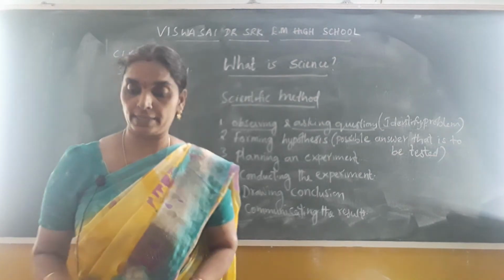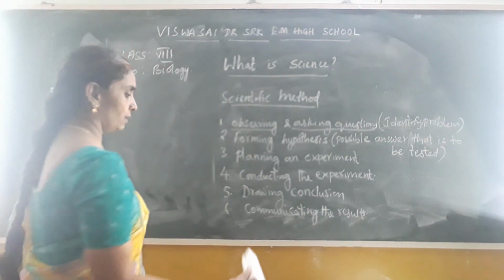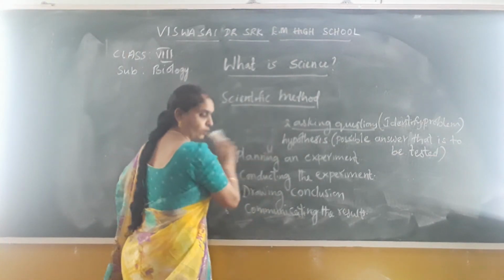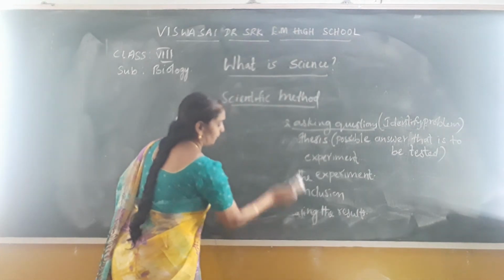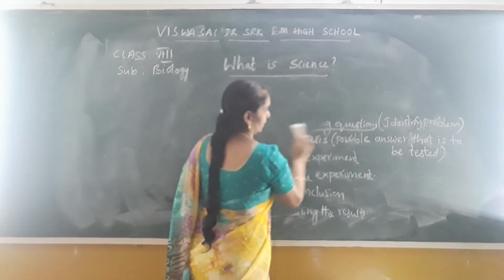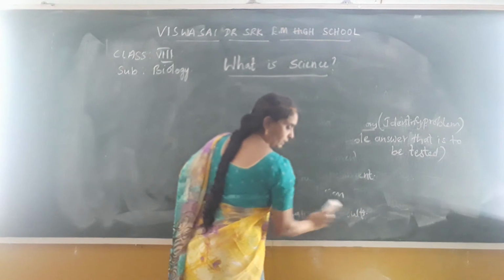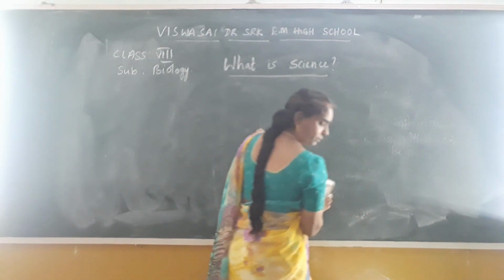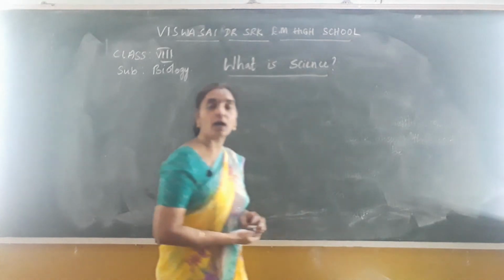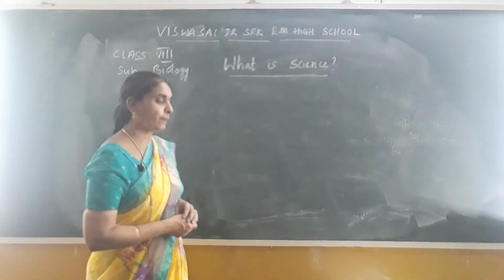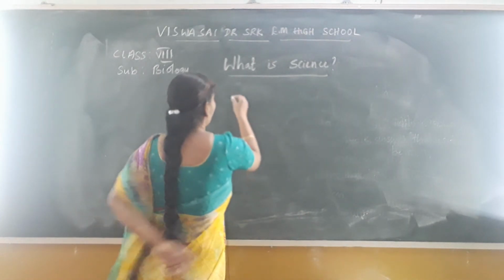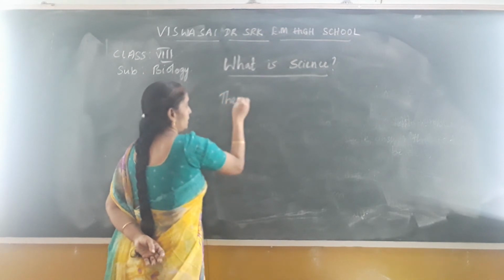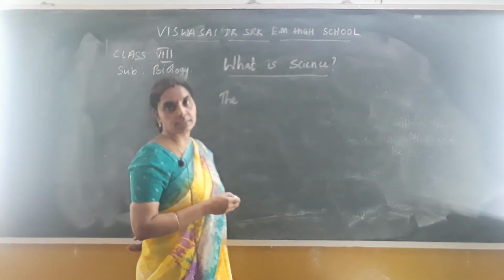So for all these, the scientists apply the tools, that is the thinking tools. The thinking tools are applied to answer a problem or a question. To answer a problem or a question, to do the experiment, they are called process skills.